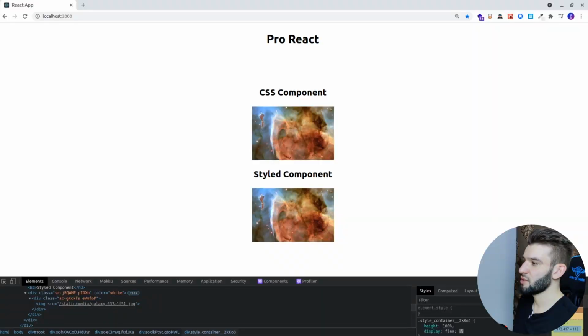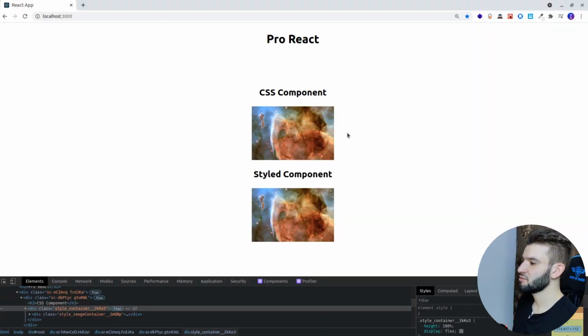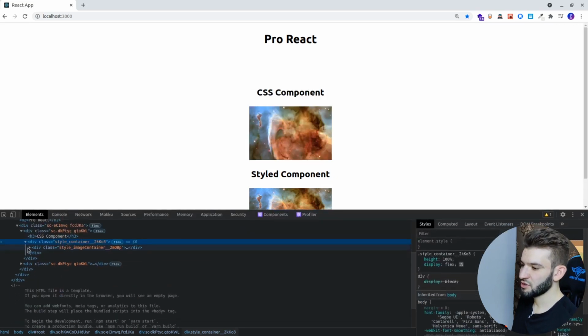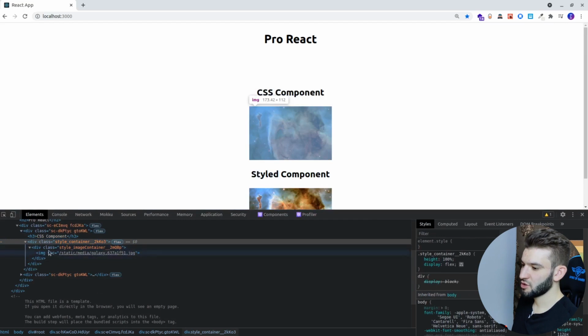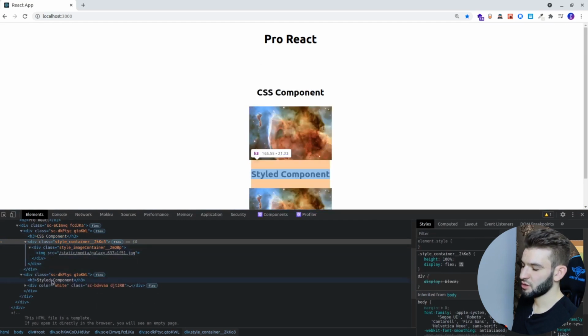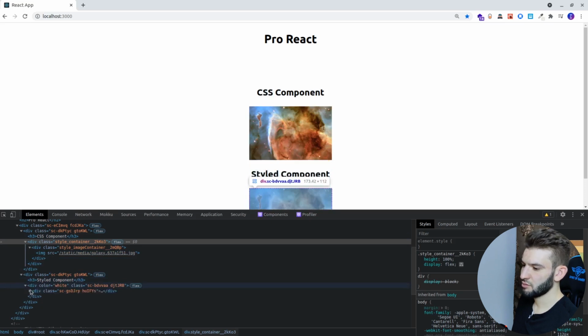So let's go into the demo. I'm rendering the CSS component, I'm rendering the styled component. I'm literally not finding any differences in terms of styles or rendering, even from the elements perspective. Take a look here, there is totally no difference in image, div, another div. Then if you take a look at the styled components parts, yeah, pretty much the same.